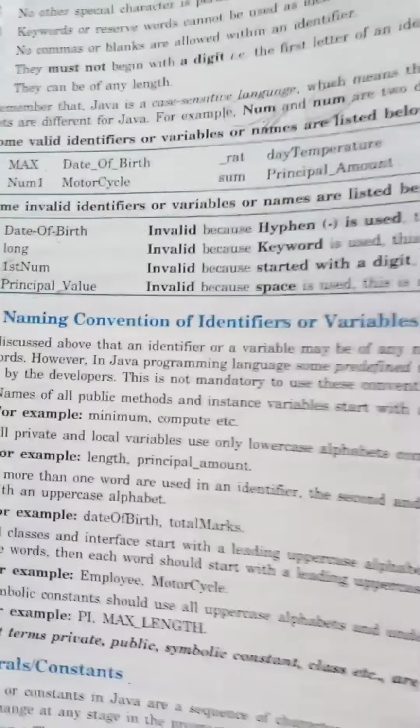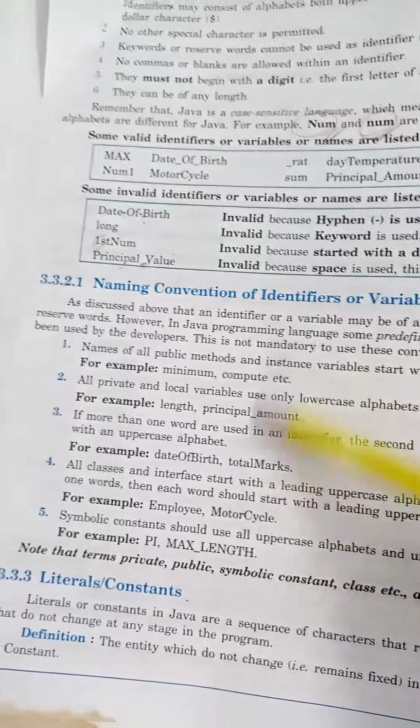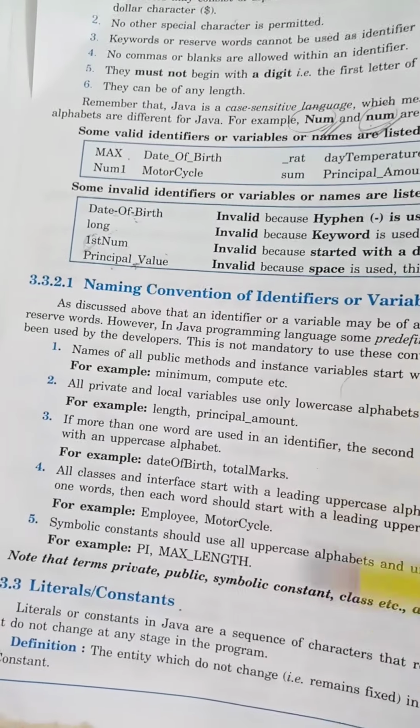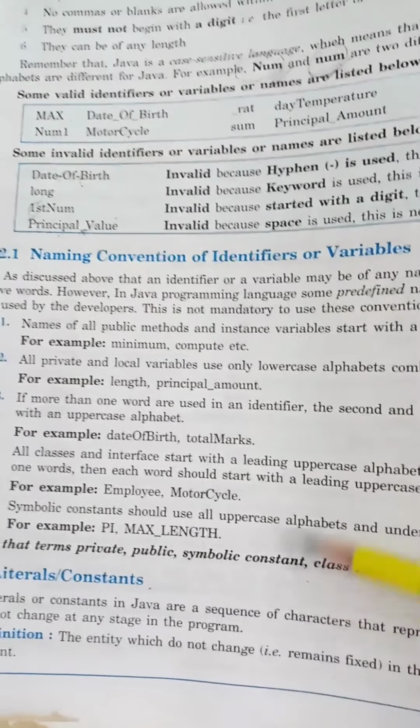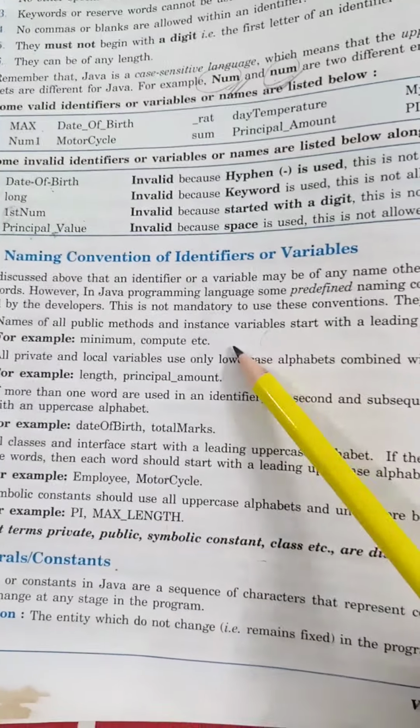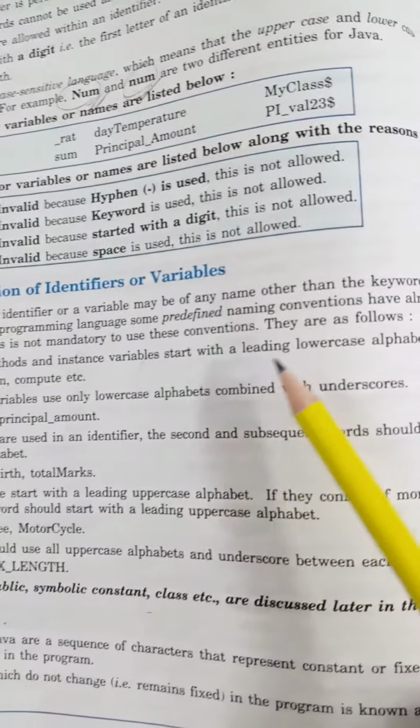Now again, simply the naming conventions of identifiers or variables. All public methods and instance variables start with a leading lowercase alphabet.